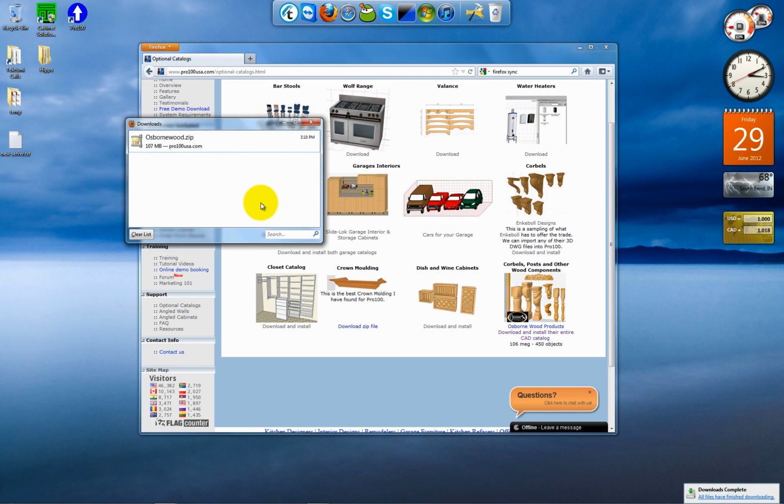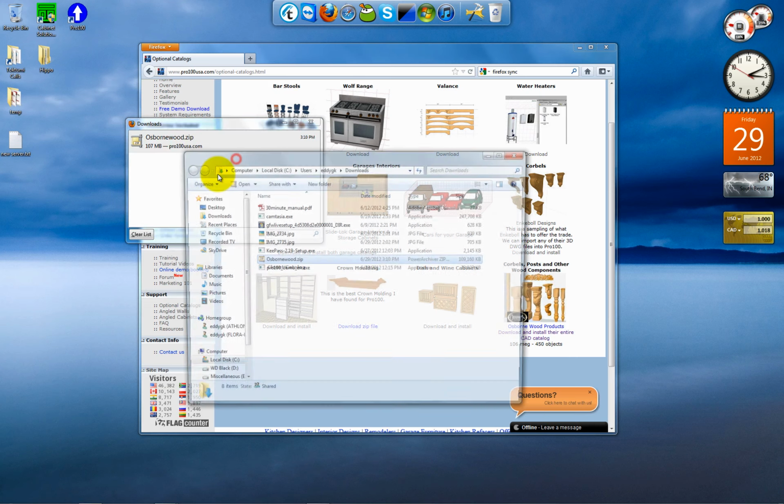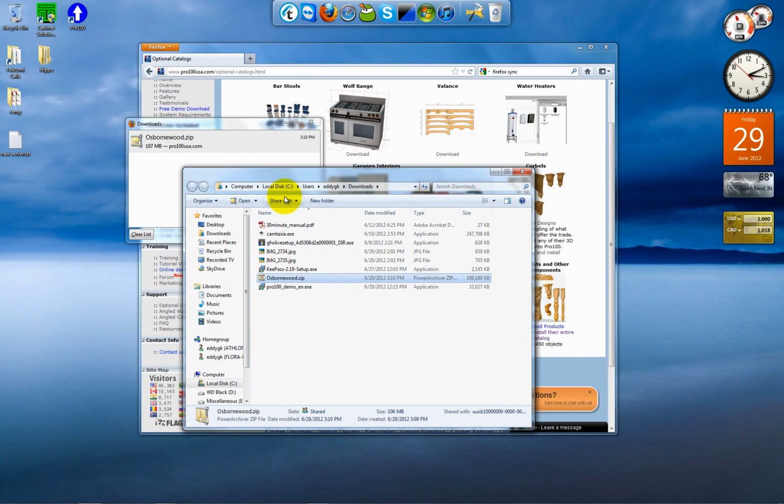Alright, now that that's done, I'm going to right click on it, open containing folder, and it went here to my download folder.